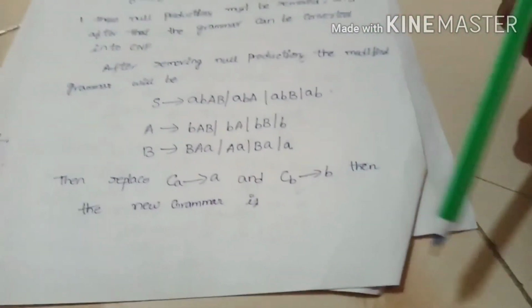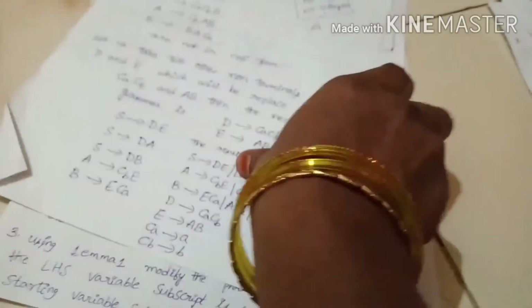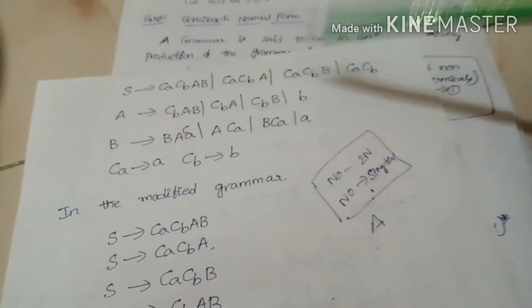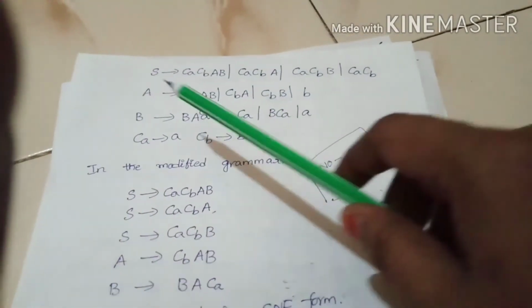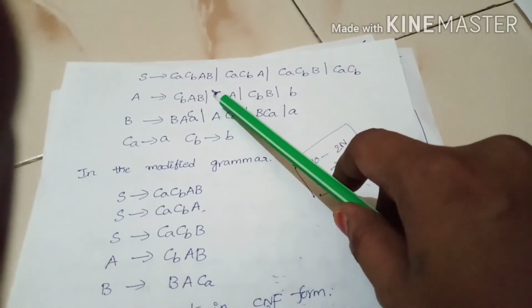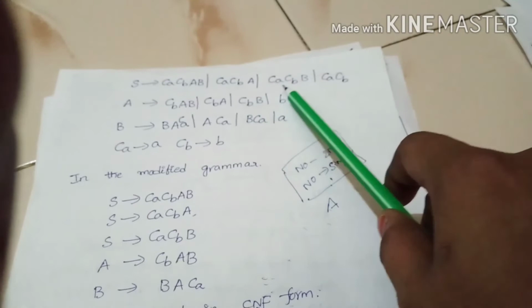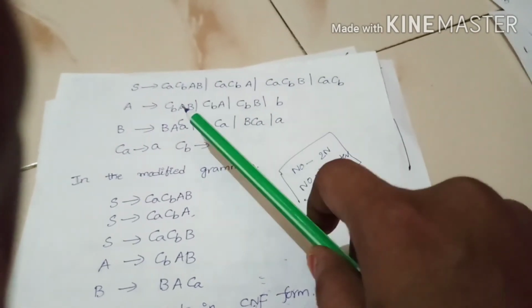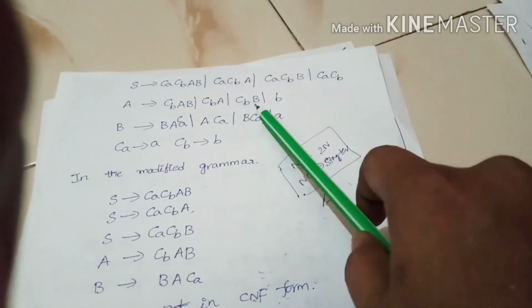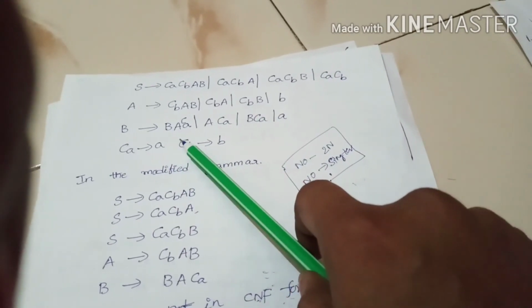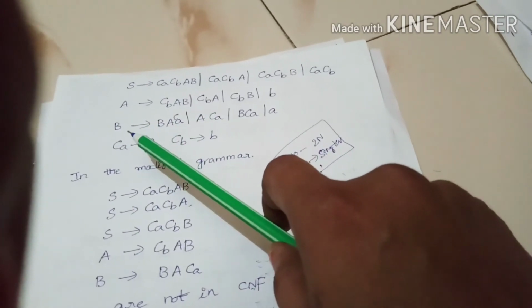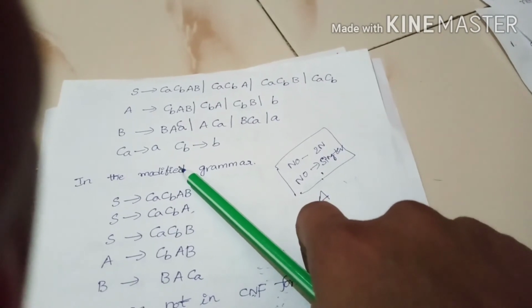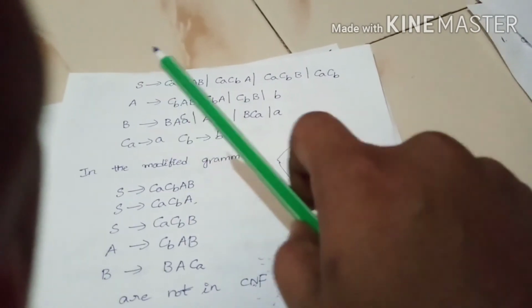Then the new grammar is like this. Here S tends to CA CB, AB, CA CB A, CA CB B, CA CB. Here capital A tends to CB, AB, CBA, CBB, B. Here B tends to BA, CA, ACA, BCA. In this, S, A and B are the non-terminals. CA, CB are also non-terminals. Small a, small b are the terminals.